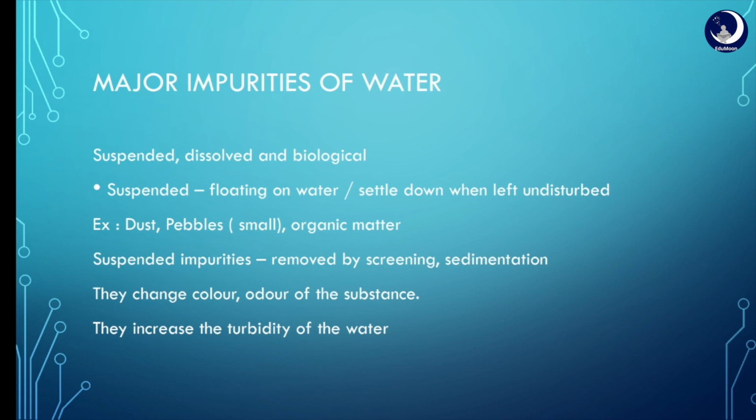Example: dust, small pebbles, organic matter. These suspended impurities can be removed by screening or sedimentation. They can impart certain changes to water, like they can change color and odor, and they can increase turbidity of water.